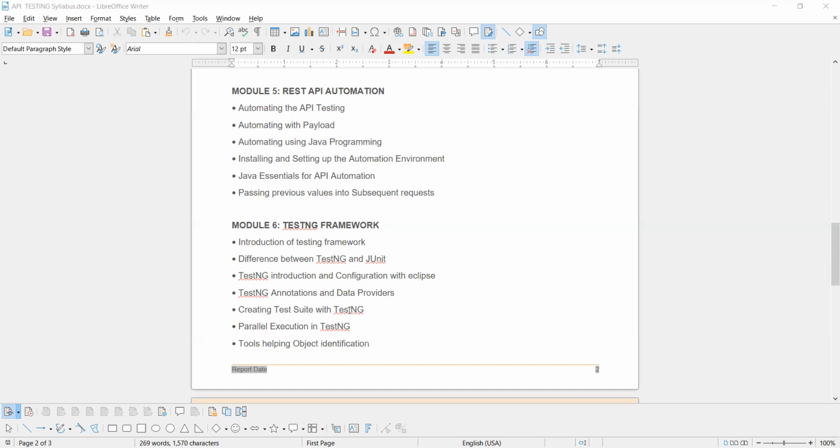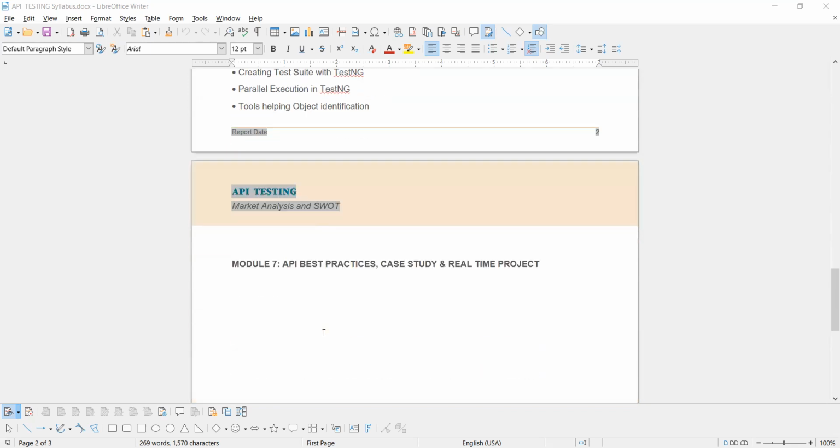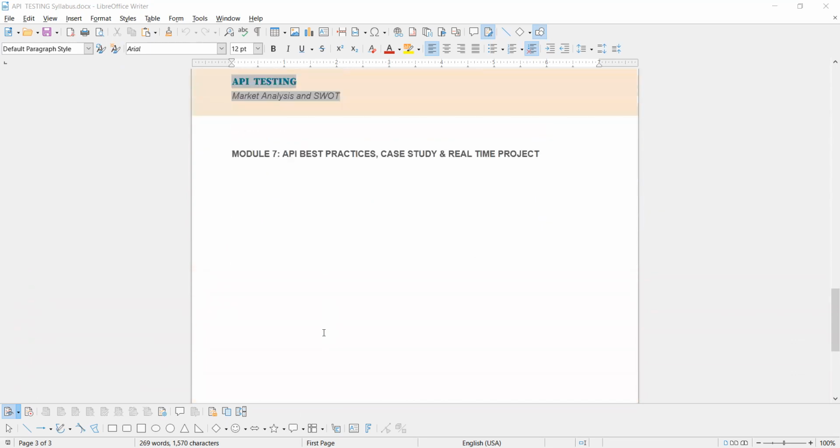You should know the details of UI automation, and we will help with that: the difference between TestNG and JUnit, how you configure it, what the annotations, data providers, and listeners are, and how you do parallel and serial execution. And then finally, you will go with the case studies and the real-time projects, whatever you have, we will connect on it.